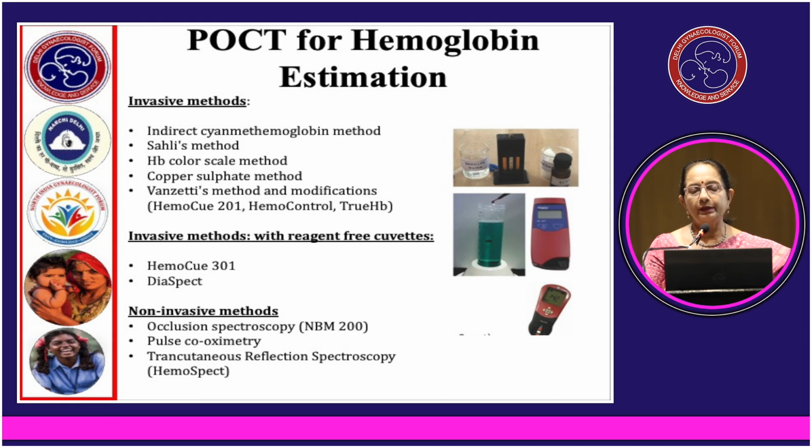This is so fast that in 10 seconds we come to know about the hemoglobin, but this method is not available everywhere. If it is available, it is mostly used whenever large groups are to be screened, like in camps and all. So this is very useful if it is available.